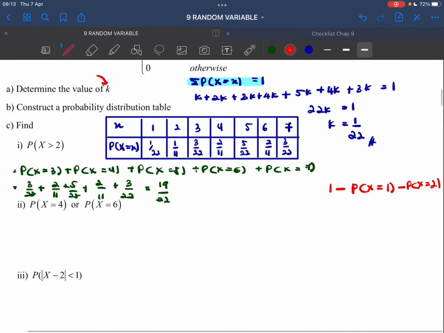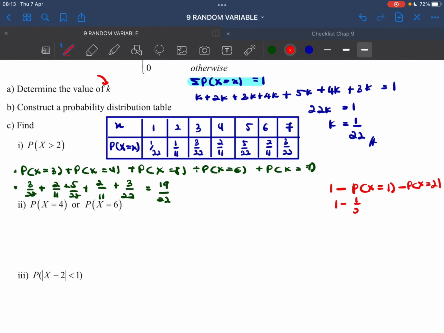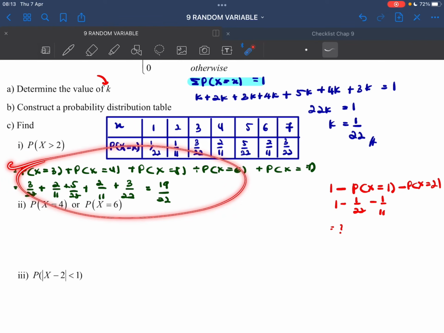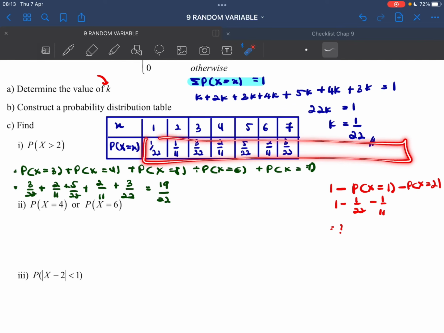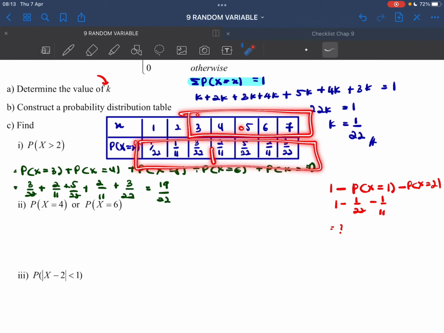So you'll get the same answer. 1 minus 1 over 22 minus 1 over 11. You'll get the same answer as 19 over 22. Okay, so this is one way, and this is another way to do it. Total is 1. We only want this part. So we minus by this part. So 1 minus this part, you'll get this part.